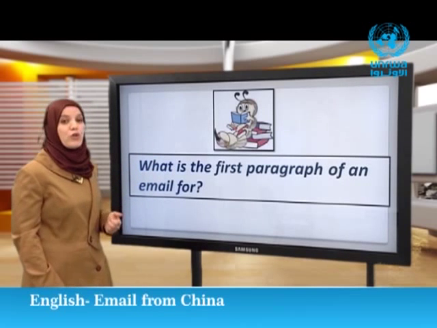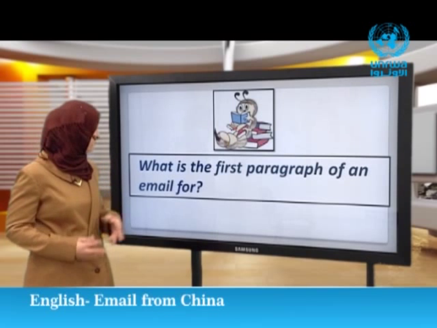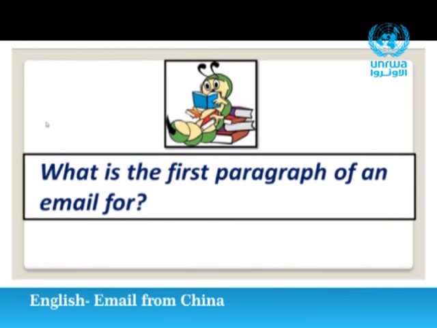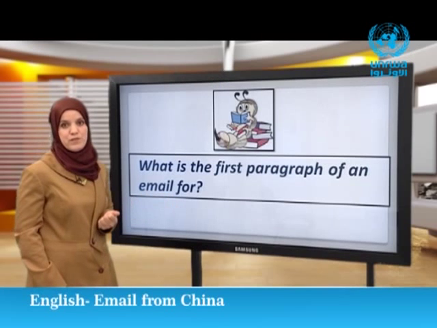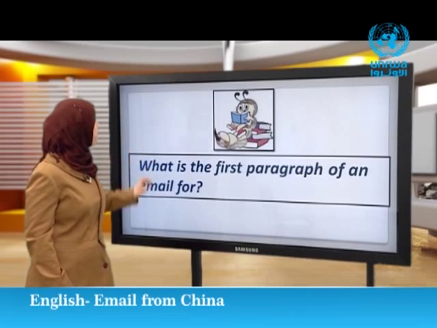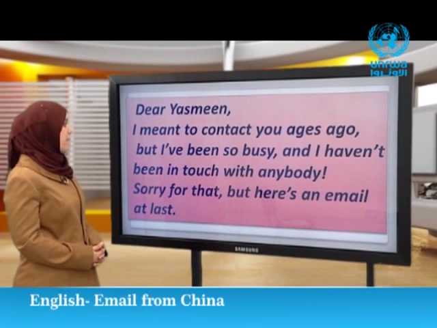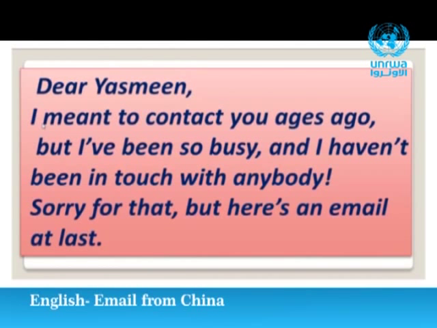First, we are going to read the first paragraph of the email and see what the first paragraph of the email is for. Dear Yasmin, I meant to contact you ages ago, but I've been so busy and I haven't been in touch with anybody.